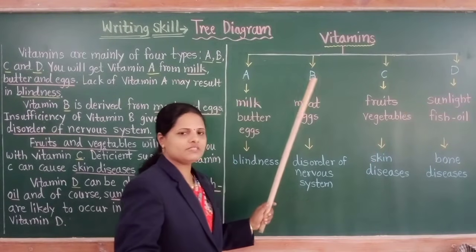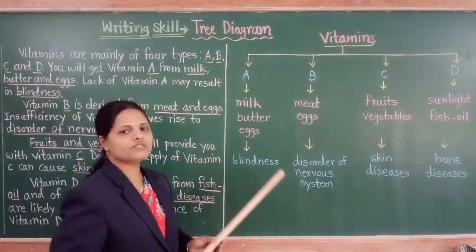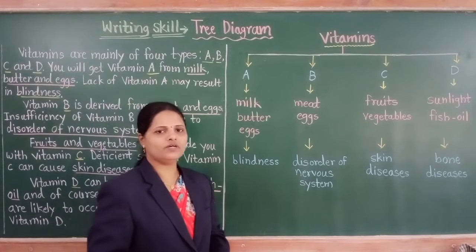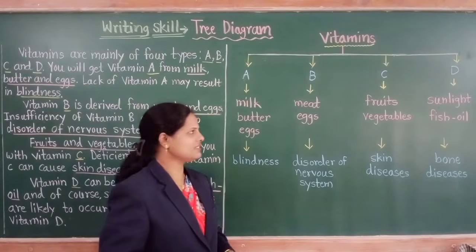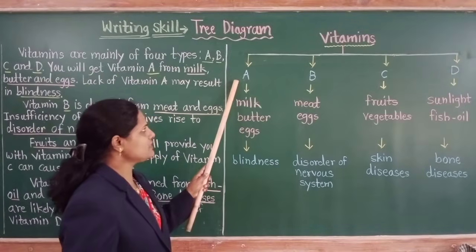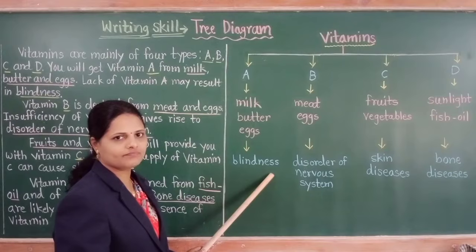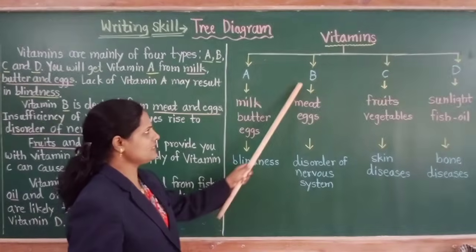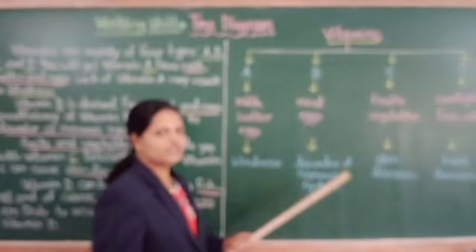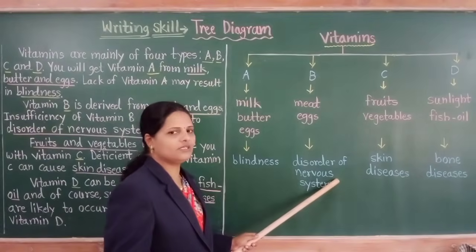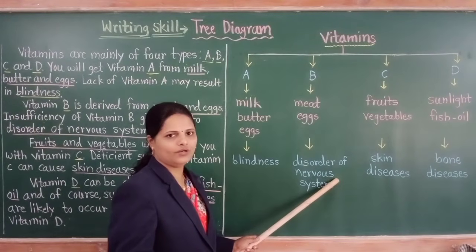If there is deficiency of those vitamins, some diseases occur in our body. Let's see. If there is a deficiency of vitamin A, there will be blindness. If there is a deficiency of vitamin B, there is a disorder of nervous system in our body.